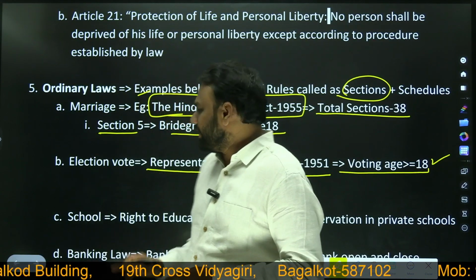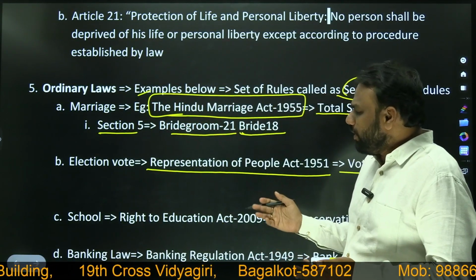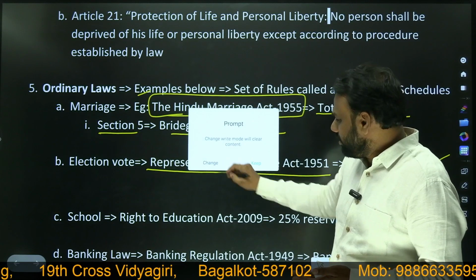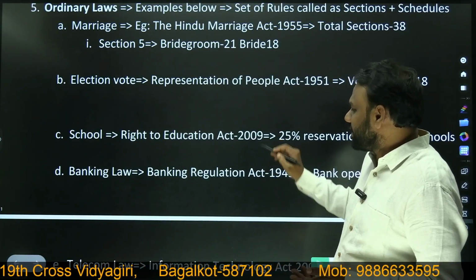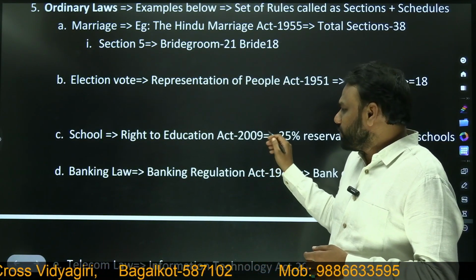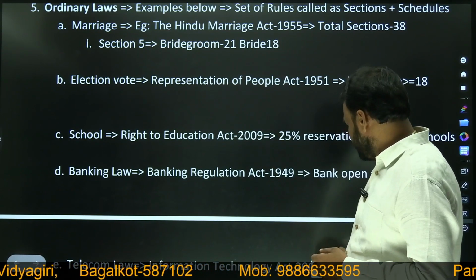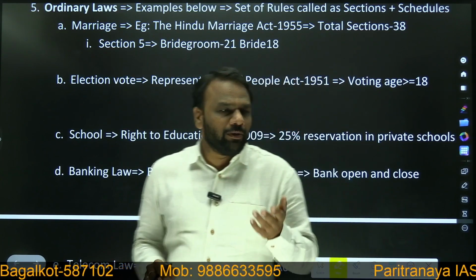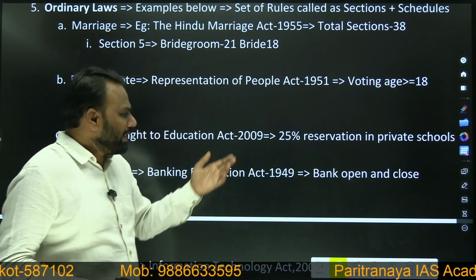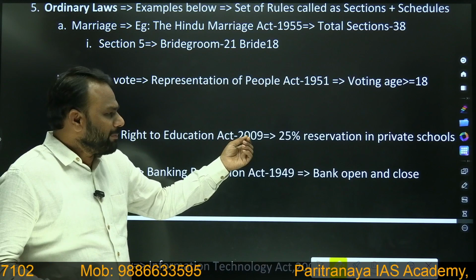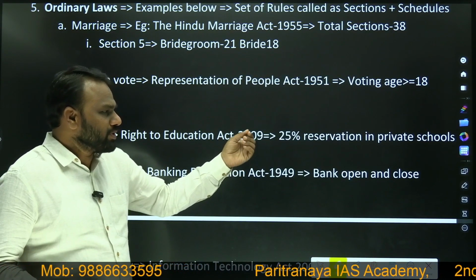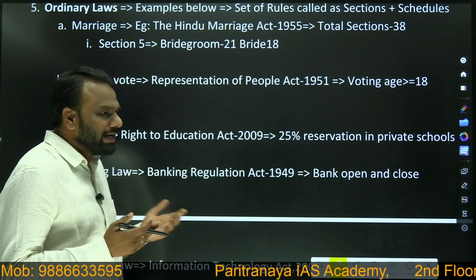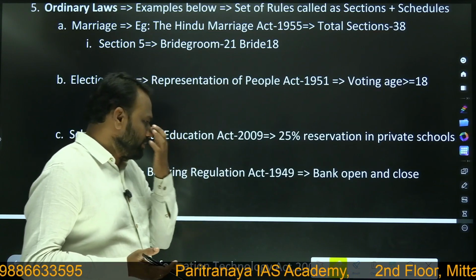So this is a law related to election. Similarly, we have a law called the Right to Education Act. It was brought in 2009. This act deals with education. What exactly are the provisions, we'll be looking into them later on. One provision is that it provides 25% reservation for BPL students, or underprivileged students, in private schools.